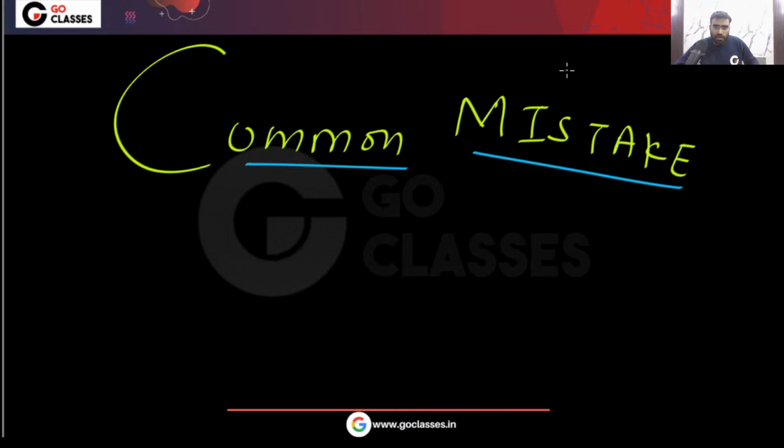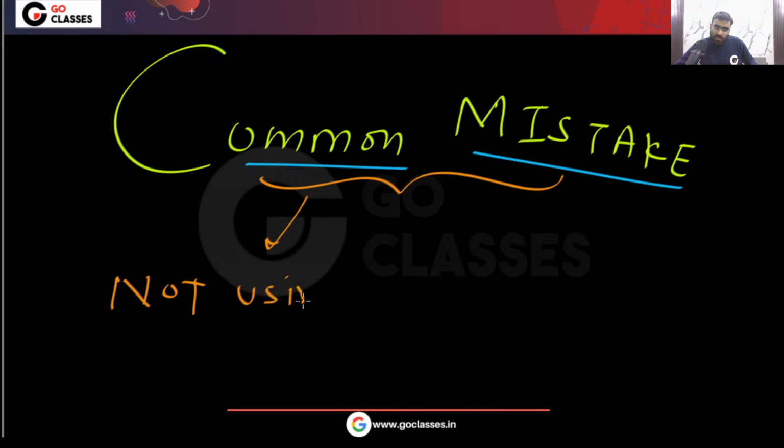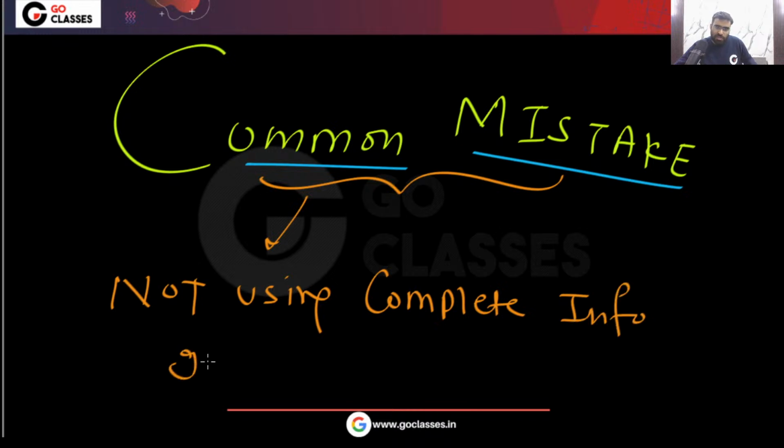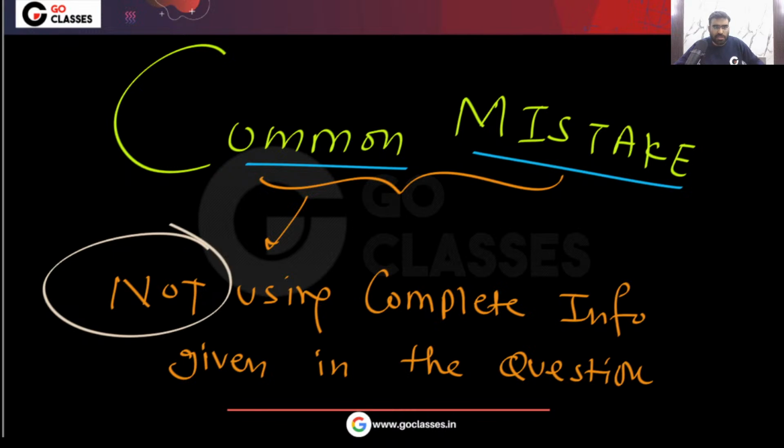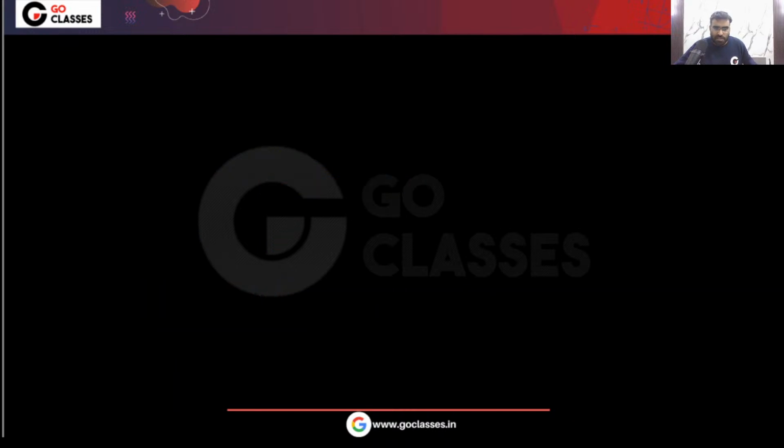Okay, see, you are not using the complete information. The common mistake is not using the complete information given in the question. Is this clear? This is the mistake. The mistake is that you are not using the complete information that is given in the question.